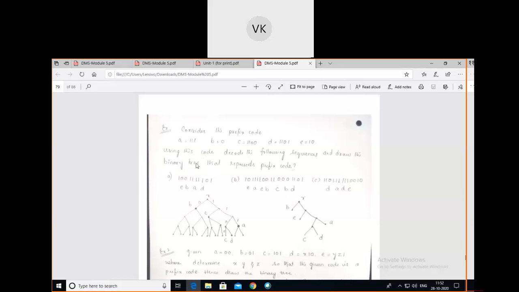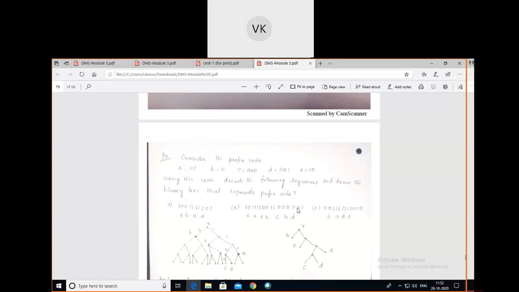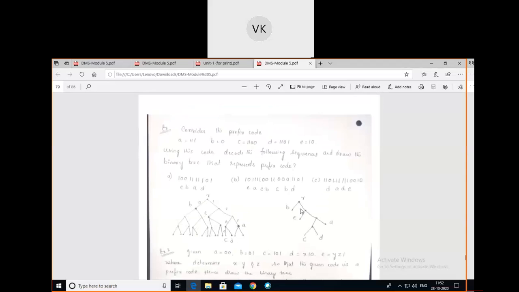First you see how to draw the binary tree. He has given A equal to some sequence of binary numbers.